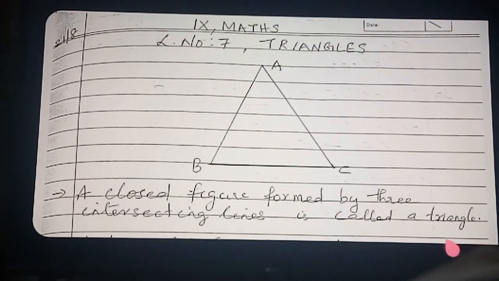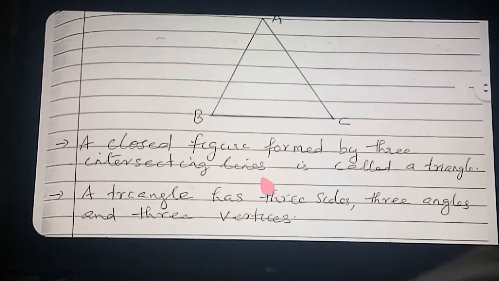So what is the definition of a triangle? A closed figure formed by three intersecting lines is called a triangle. So how many parts are there? Three vertices. Which are they? A, B and C. Three angles. Which are they? Angle A, angle B, angle C. And three sides. AB, BC and CA are the three sides. Clear now? Okay.